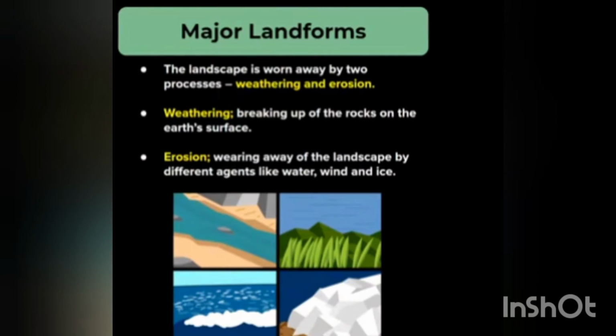Now, coming to the next type of force, that is exogenic force. Exogenic force can take the form of weathering, erosion, and deposition. The processes that work on the surface of the earth are called exogenic processes. These processes are responsible for weathering, or breaking down of rocks into smaller fragments, and erosion, in which the rock fragments are worn away and transported by running water, wind, and glaciers.